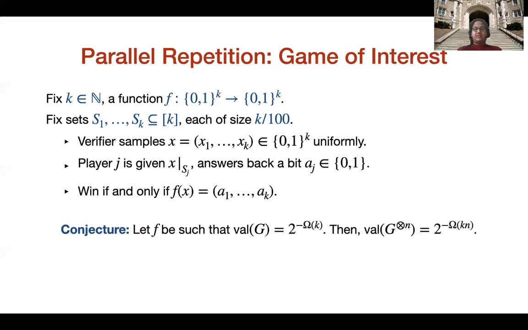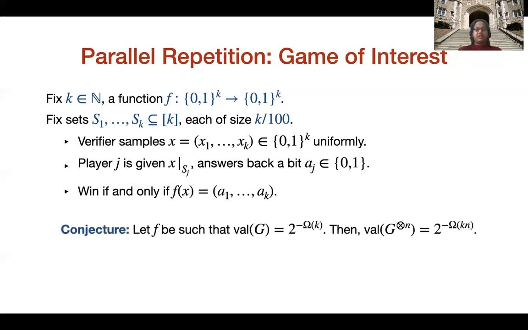Basically, this game asks whether the function f can be computed in the following form. We want that each bit of f can be computed based on a small number of bits of x. And the value of the game will denote on how large a set of the inputs this can be done. So this is a recurring theme that we'll see later when we are discussing rigidity.